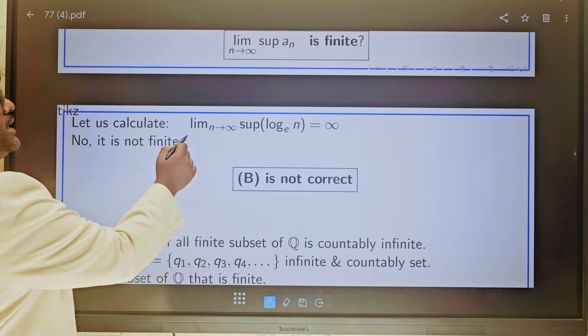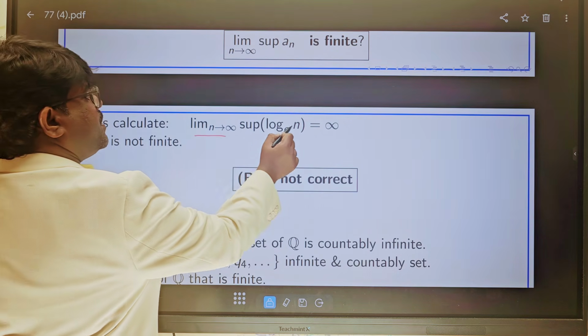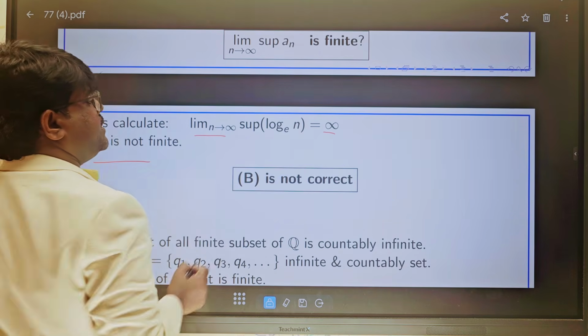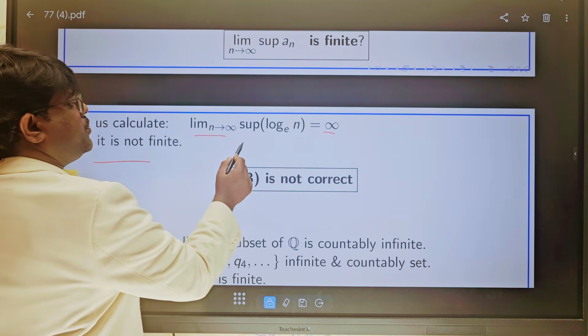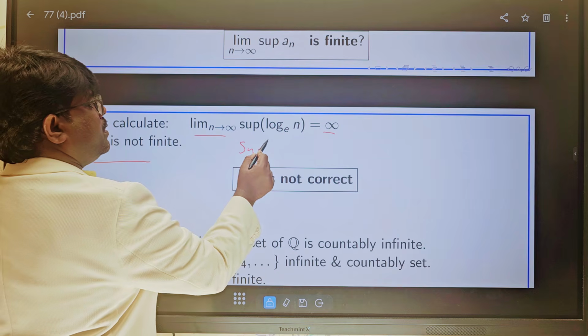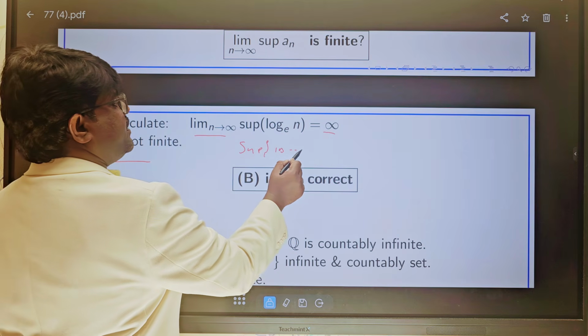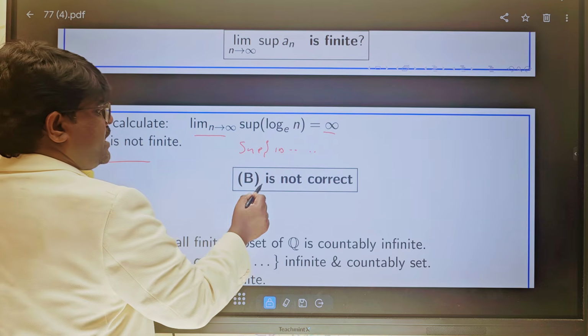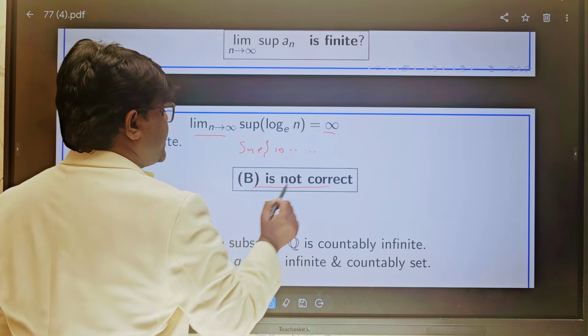Now let us calculate the limit as n tends to infinity of the supremum of log n. We know that the supremum of log n is equal to infinity. You can take the supremum over the values log 2, log 3, log 4, and so on. So the supremum value will come out as infinity. Therefore, B is not correct.